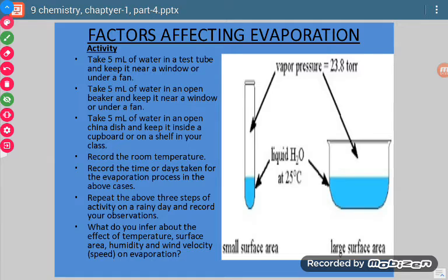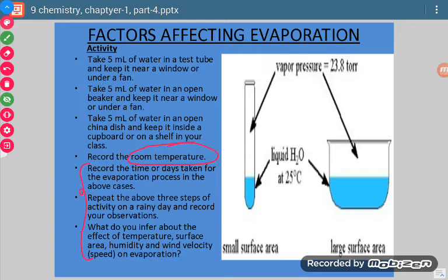Now at room temperature we have to record the time or days taken for the evaporation process. In all the three cases, how much time is taken for complete evaporation.